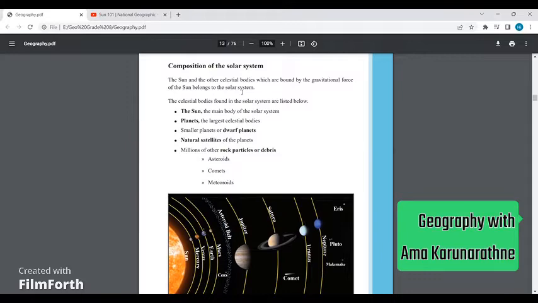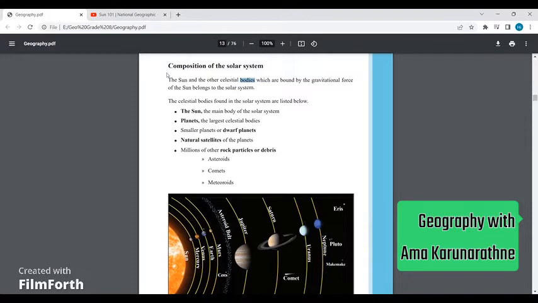The sun and the other celestial bodies which are bound by the gravitational force of the sun belong to the solar system. So who are the members of the solar system? This solar system is kind of like a family.